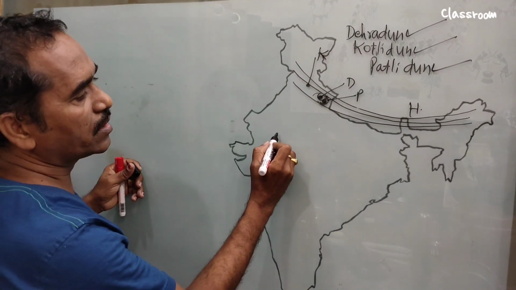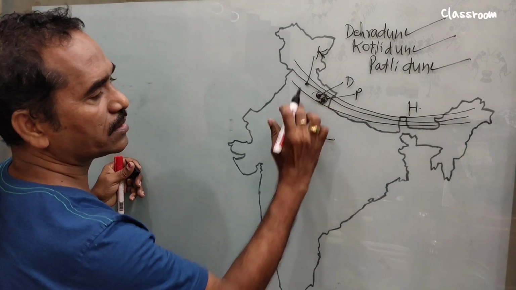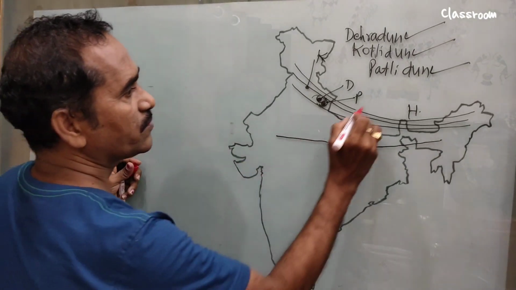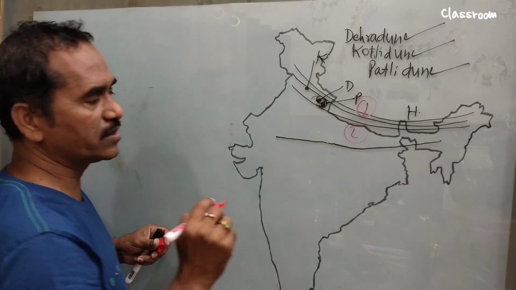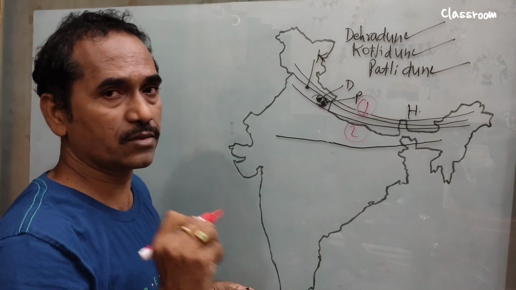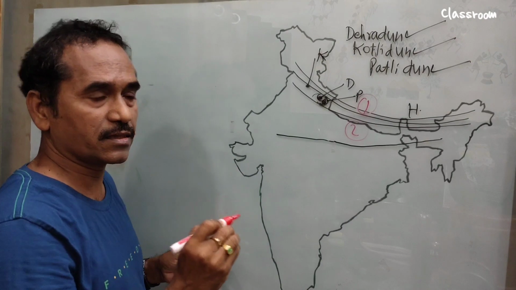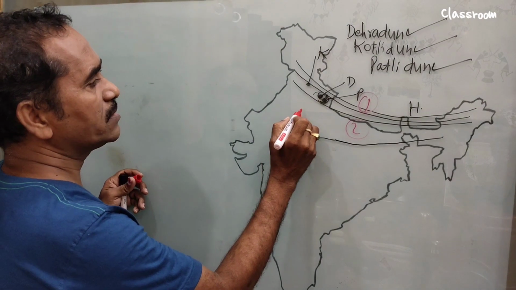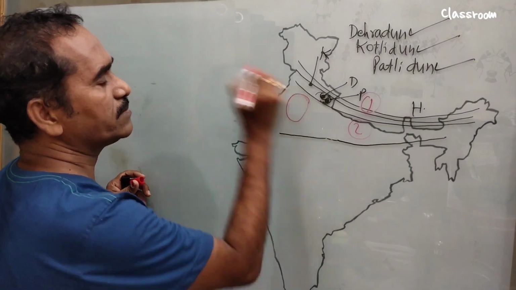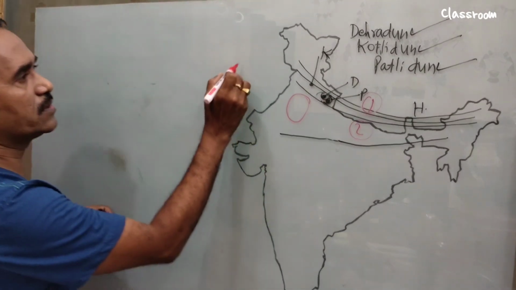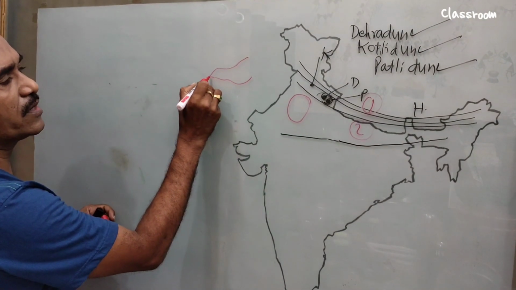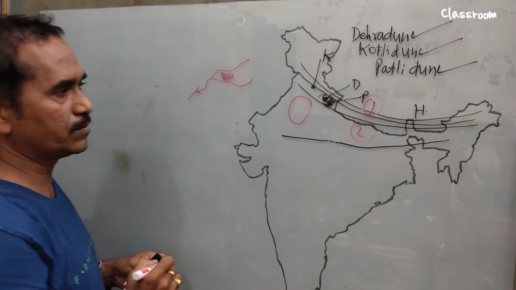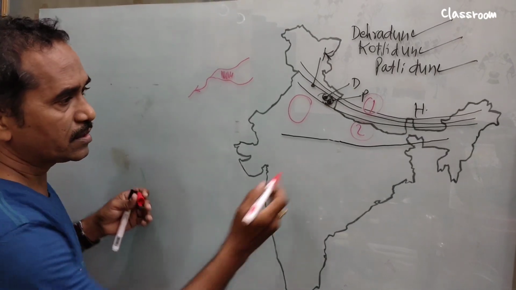Now next, this one is the Indo-Gangetic Plains. West side broader, east side narrow. This is the second division. Here also we forgot one thing, that is Doab. What is called Doab? Doab is the region, the place between two convergent rivers. Suppose these two are rivers and they form a main river. This area is called Doab. Now let's move on to the third one.